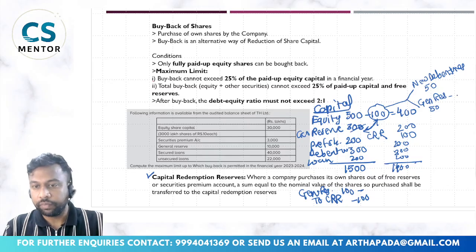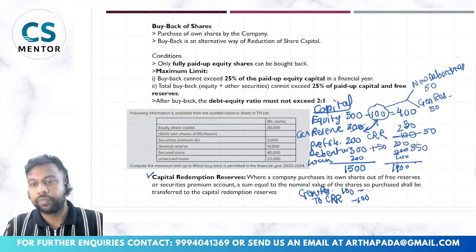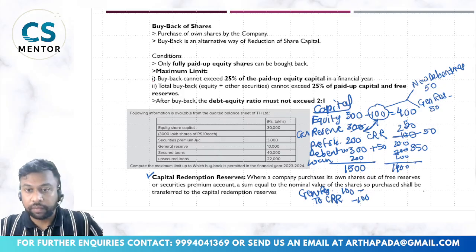In that case I will create CRR of only 50, and general reserve will be 250, and there will be new debentures of 50, so debentures plus 50 will become 350. Hope you have understood this; this is the typical concept.